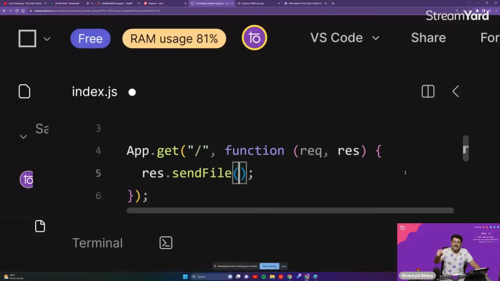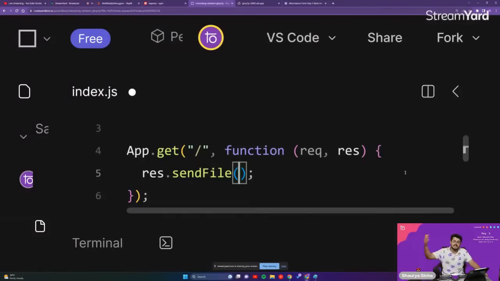So where exactly is our index.html file present? We don't know that. Think about it. This is someone else's computer. Where exactly is our index.html file present? We don't know that, guys. Are you guys able to understand this? Please let me know.